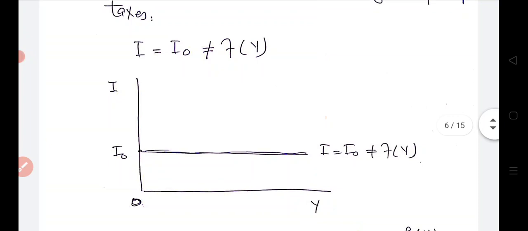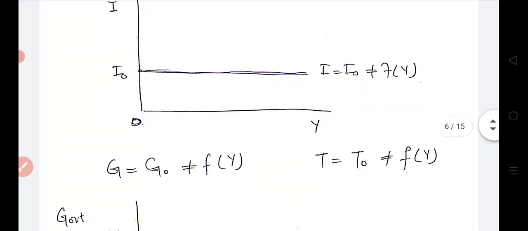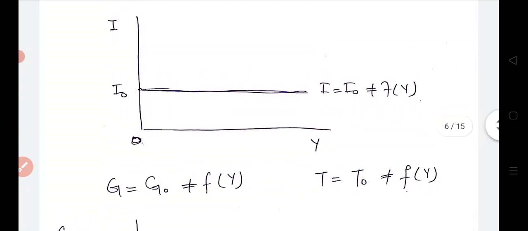We can see from the graph that on the horizontal axis there is income, and on the vertical axis there is investment, and along with the increase or decrease in national income, there is no change in the investment. So I is equal to I naught, meaning that it is fixed, autonomous, and doesn't depend upon the level of income. G is also equal to G naught.